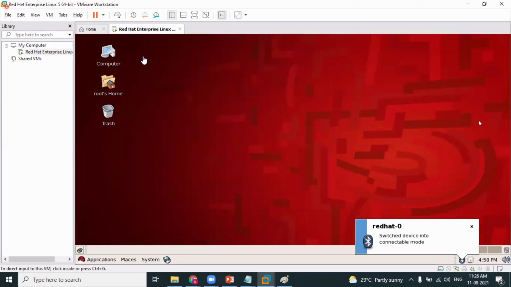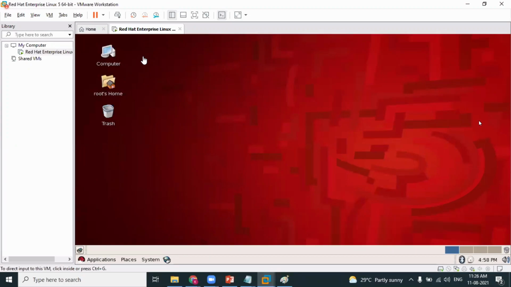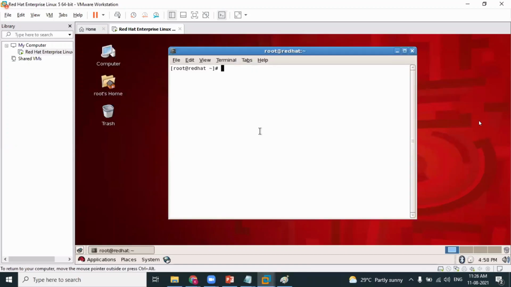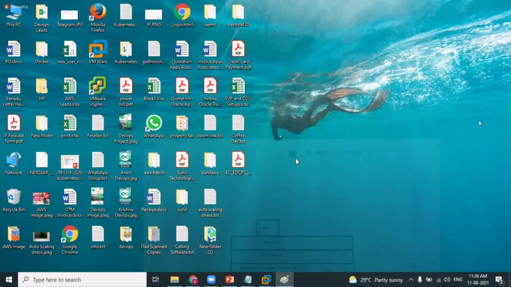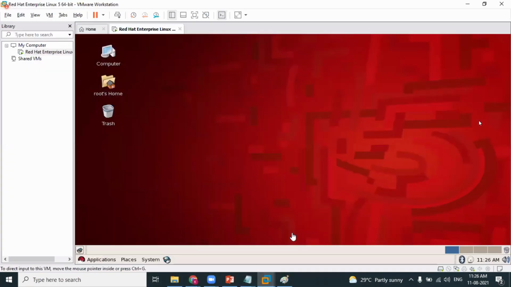Yes, you can see the Linux machine is started. This is a virtual machine. I right click and open the terminal. I can learn Linux commands, like ls to see the list of all the files. Whenever I'm done learning Linux, I can stop my virtual machine and be back on my Windows machine. See, am I formatting my Windows machine? No, I'm not formatting my Windows machine. I have created a virtual machine.